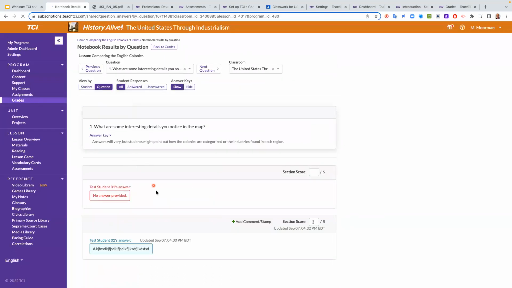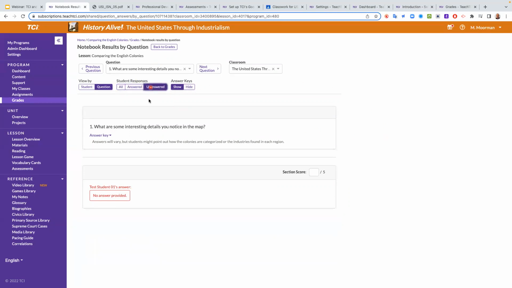So you can grade by question, and then you'll see right now I see test student 1 didn't do it. Test student 2 did do it. And so now you can see very quickly everybody all at one time, and you can just go down the list, 5 points, 4 points, 3 points, 5 points, and so on. So playing with your filters will definitely help if you feel that it's cumbersome to go to each individual student. This is a much faster way. So you got all kinds of great filters. Like if you want to see who didn't answer it. Oh, look, everybody did this assignment except for test student 1, he didn't do it. Okay. So you can filter out all this stuff right here in the grades.